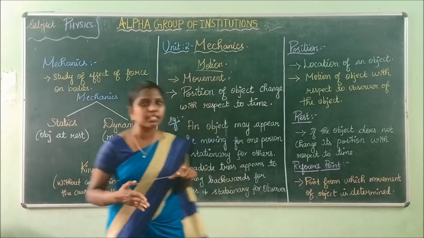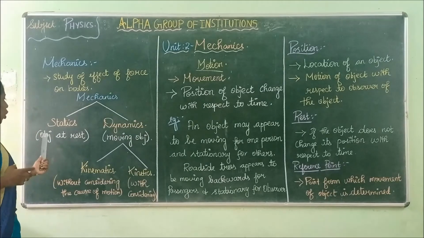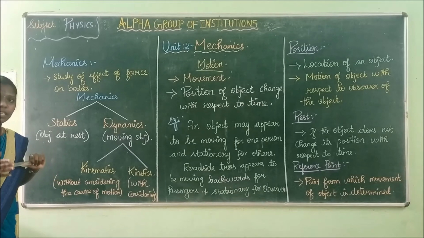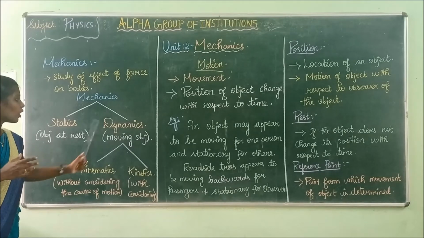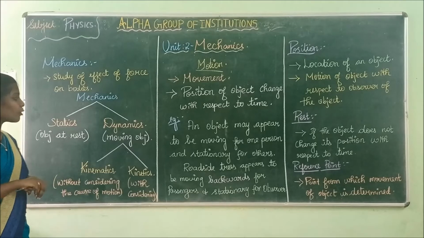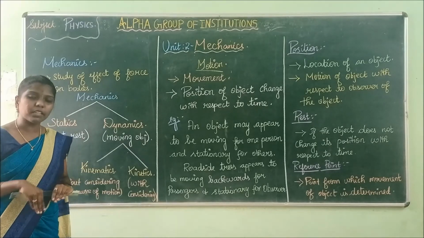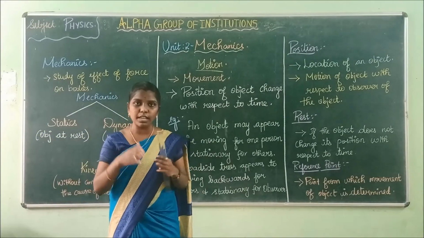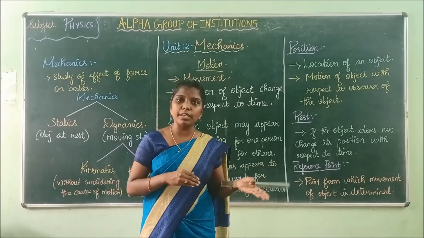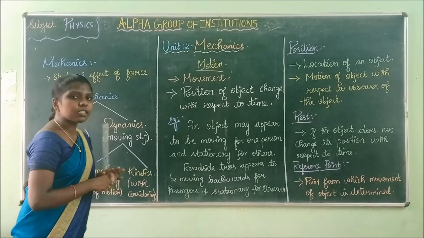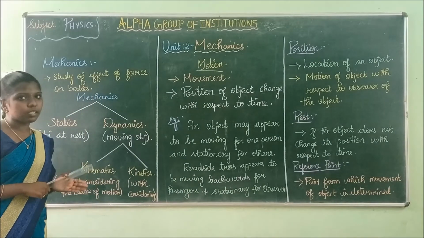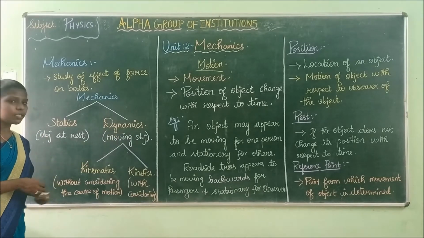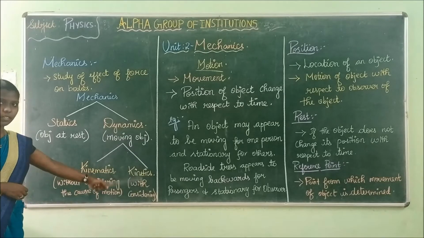Now what is meant by statics? Statics is nothing but the study of objects at rest. Then what is dynamics? The study of moving objects is called dynamics. The word dynamics is nothing but moving. The study of moving objects is called dynamics, and the study of objects at rest is called statics. Is it clear? Now this dynamics is further divided into kinematics and kinetics.